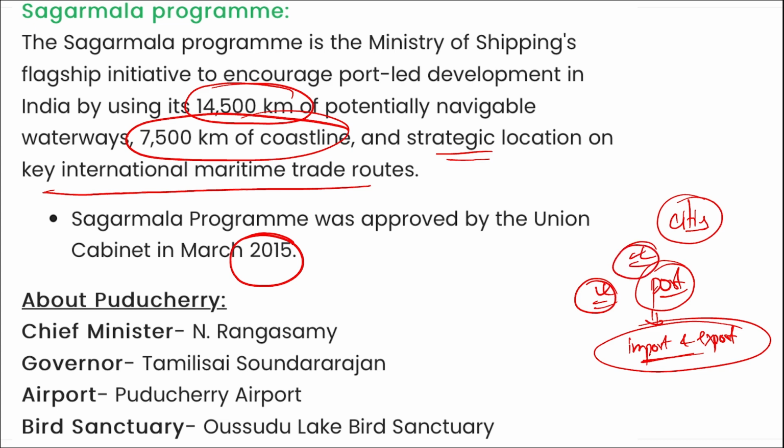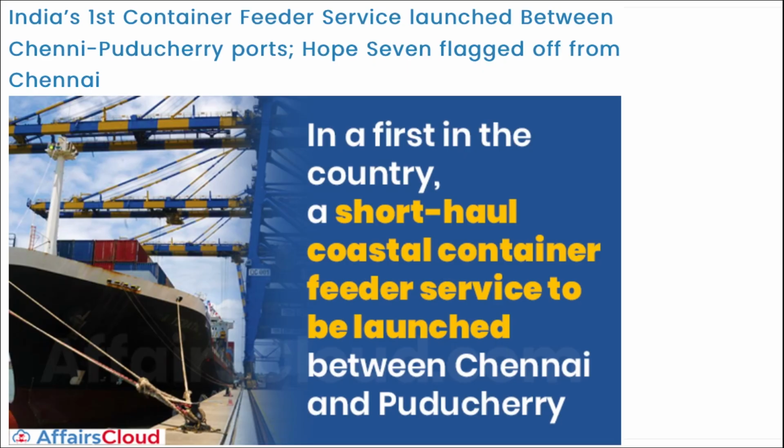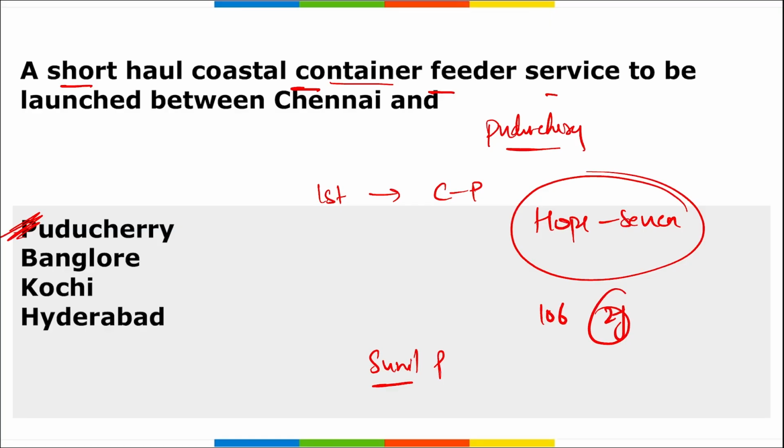So under this Sagarmala project only, it was said that a container feeder service will be developed between Chennai and Pondicherry. Alright, Chennai and Puducherry, the first coastal container feeder service will be launched.